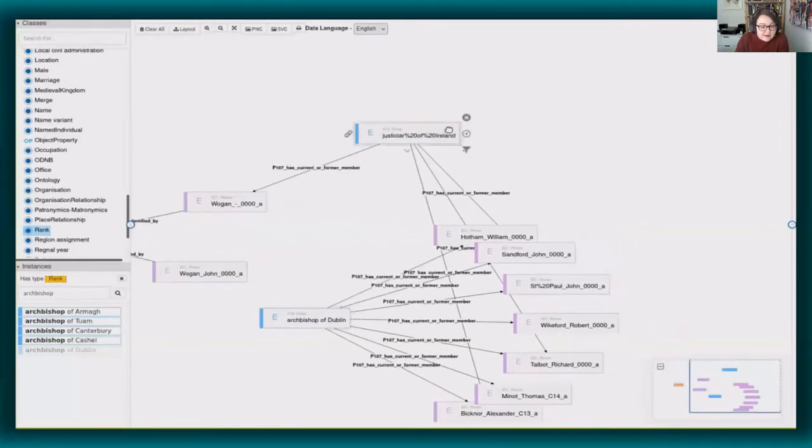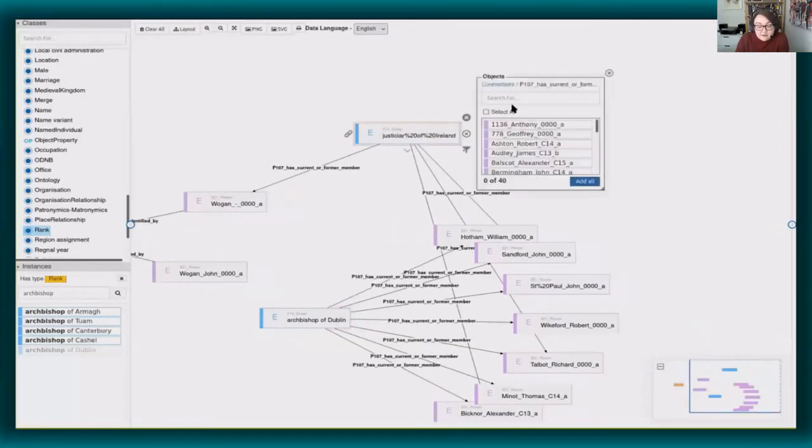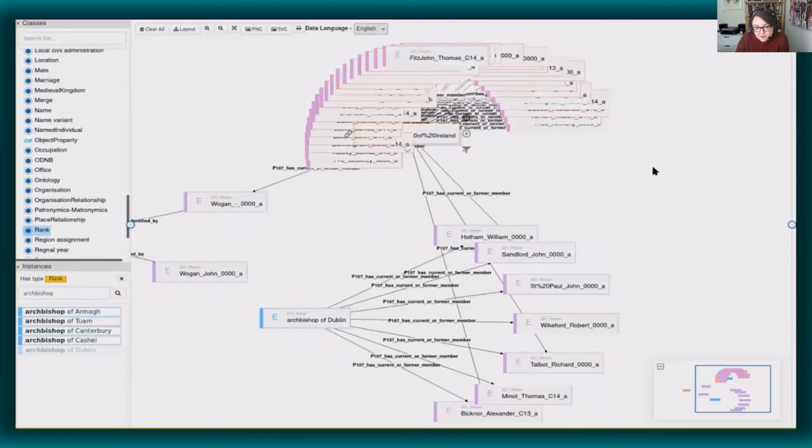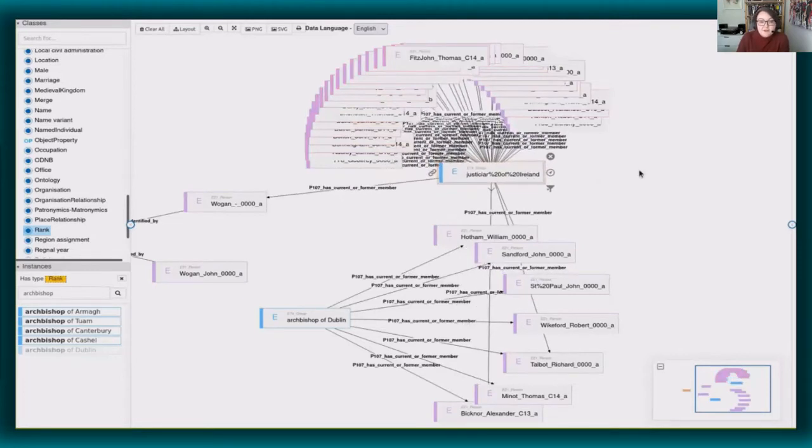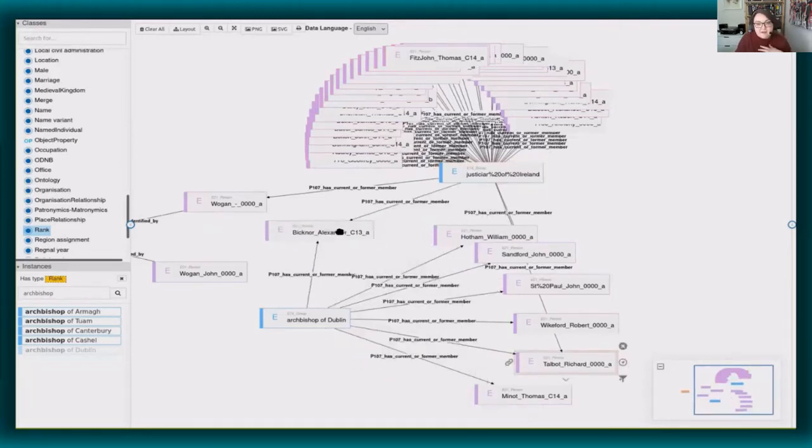Now, historians can add new entities to the graph manually, but we're also using natural language processing technologies to automatically extract entities from our sources and add them to the knowledge graph. So then, as you can see on screen at the moment, we can use the graph to explore connections between these individuals. Here, we've added a second role, Archbishop of Dublin, into the mix. And now we can discover which individuals held both positions during their careers. John Wogan didn't, but we can see here that one of his contemporaries, Alexander Bicknor, did.